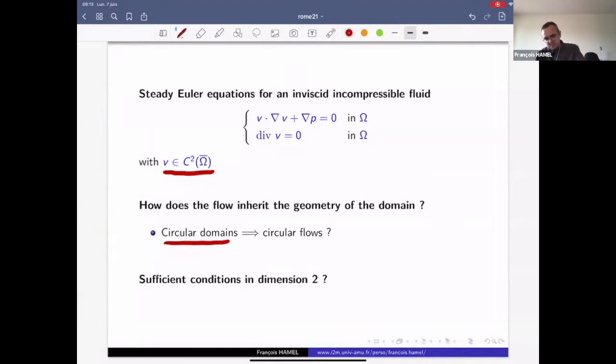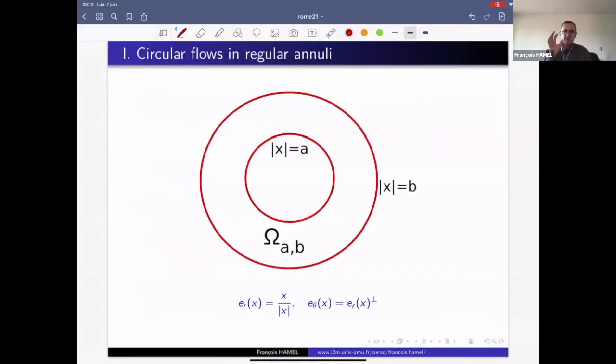In dimension 2, a circular domain is an annulus. So I will discuss several types of annuli: the regular annuli, the exterior of a disk, a punctured disk, the punctured plane, and at the end, if I have time, the whole plane R2.